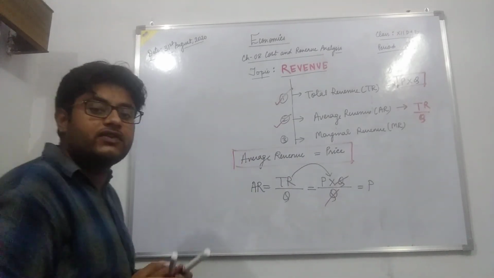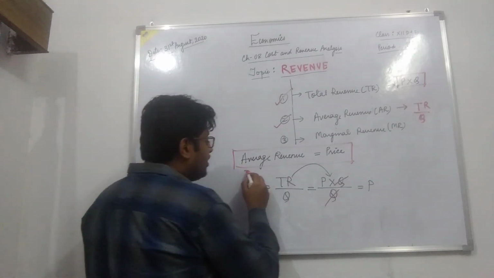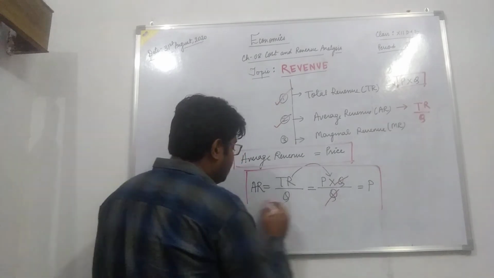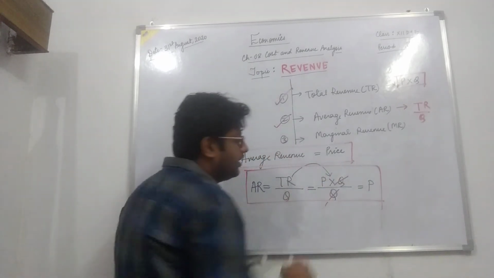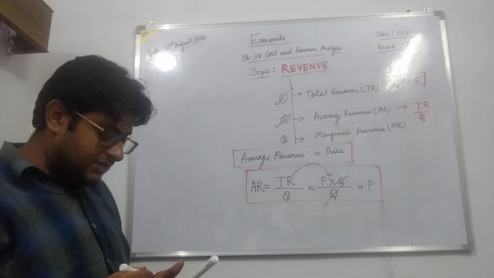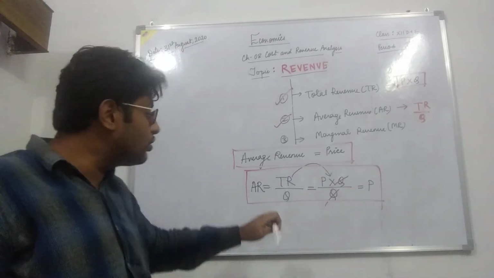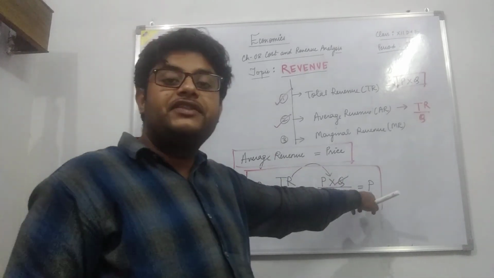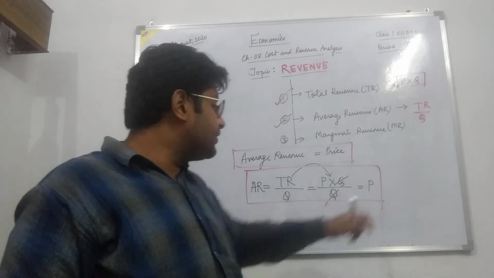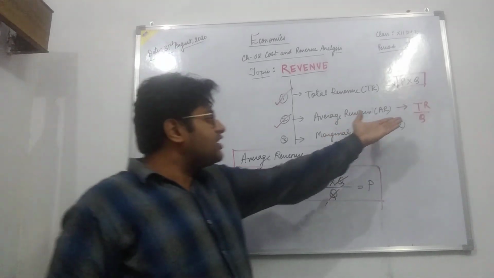Thus, it is proved that average revenue is nothing but the price of the commodity. Many times this question has been asked, why average revenue is equal to price, so you can show it with this working. It is a very simple concept.